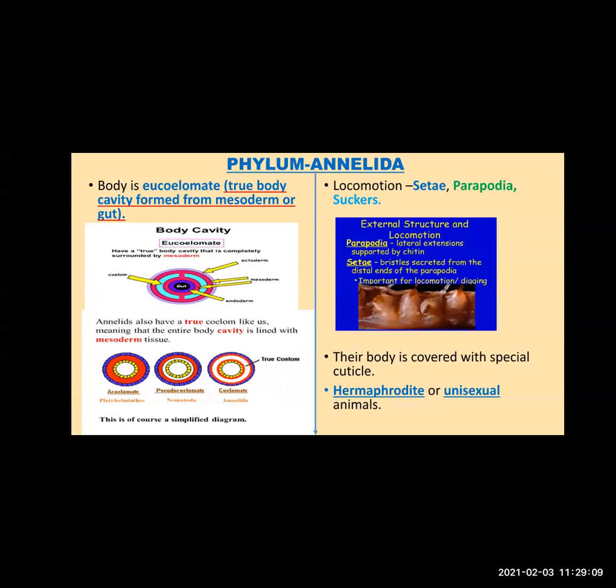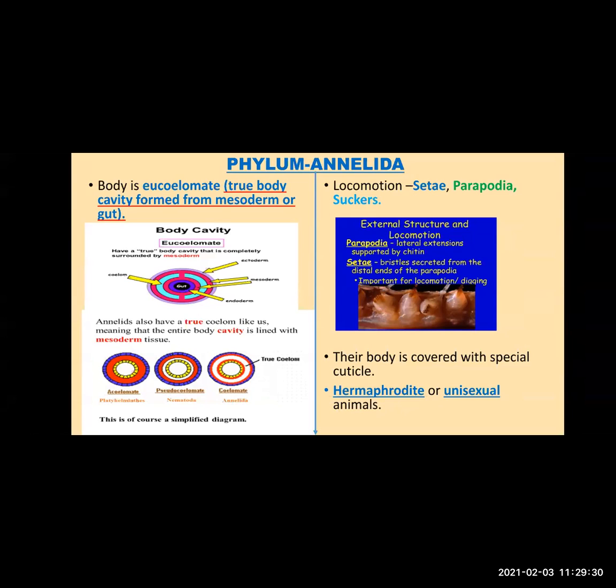Why? Because it is formed from mesoderm, and even the entire body cavity is lined with mesoderm tissue. That's why it is called eucoelomate. Also, if you write coelomate, then too it is correct.